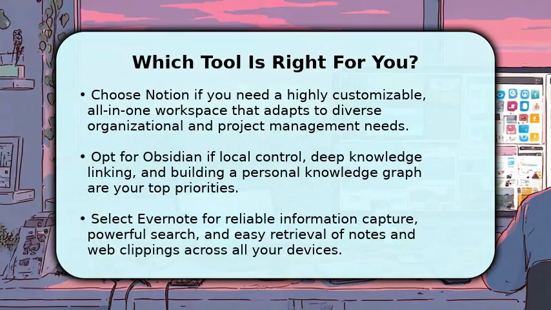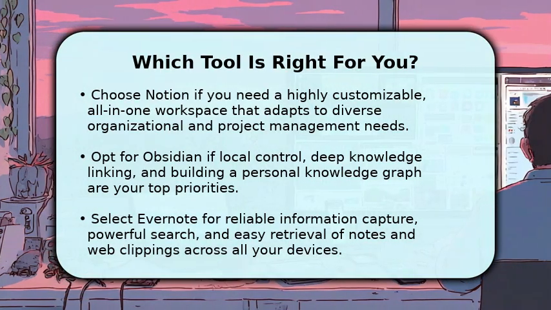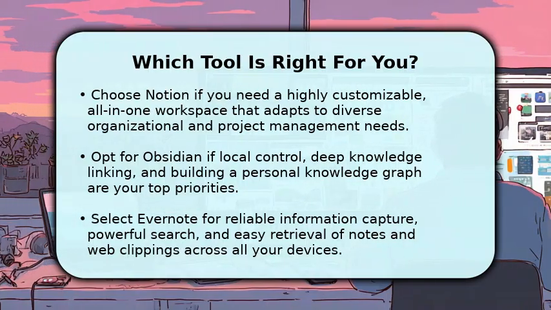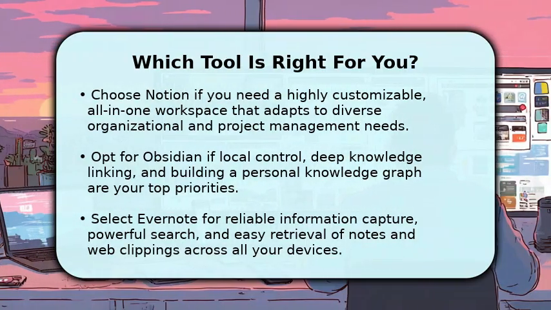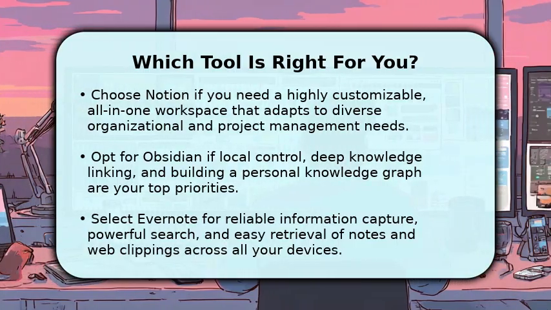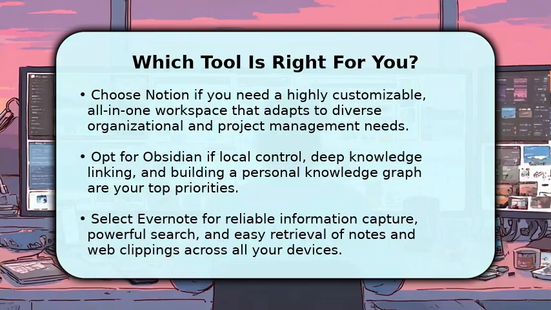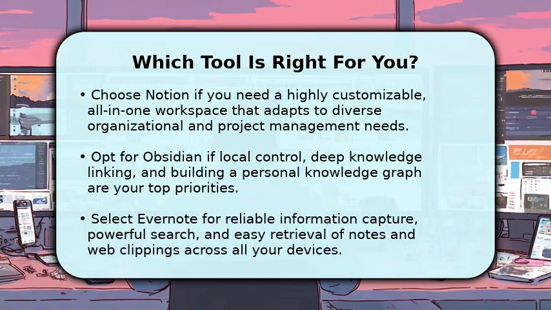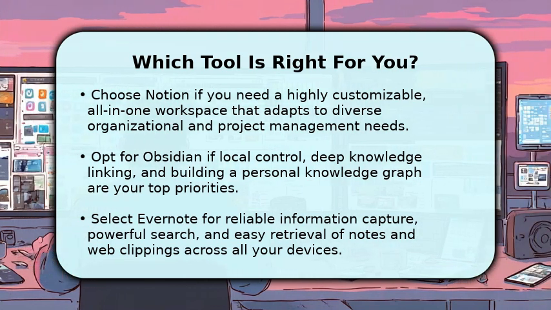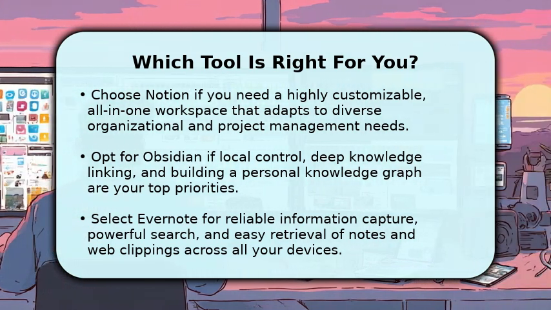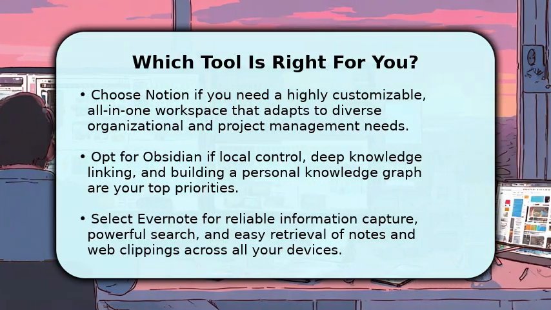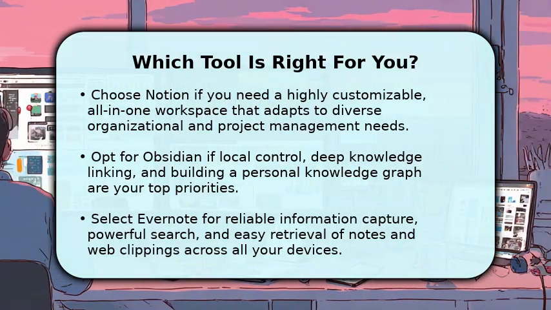So, which one should you choose? If you're looking for a versatile, all-encompassing digital workspace that can manage everything from notes to complex projects, Notion is likely your best bet. For those who prioritize building a deeply interconnected personal knowledge base with local file control, Obsidian is an excellent choice. And if your primary need is robust, reliable information capture and easy retrieval, Evernote continues to be a strong contender. Consider your workflow and pick the tool that empowers you most.